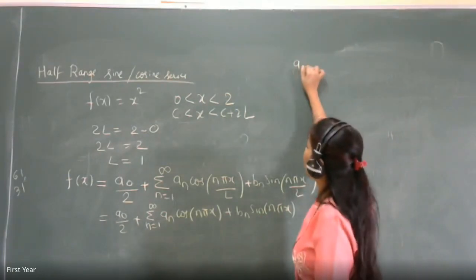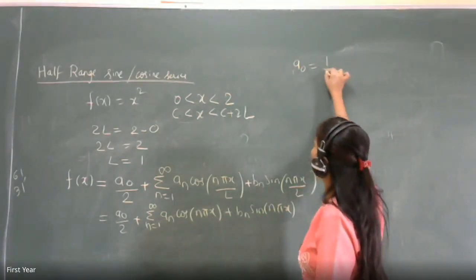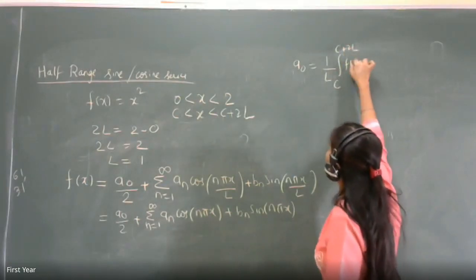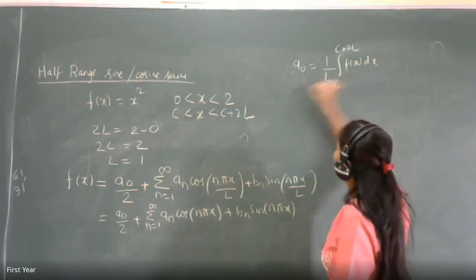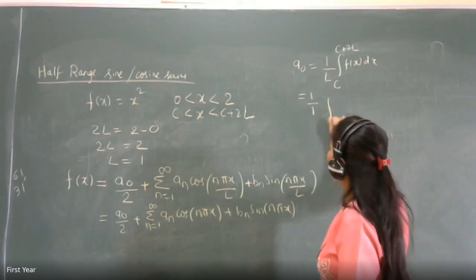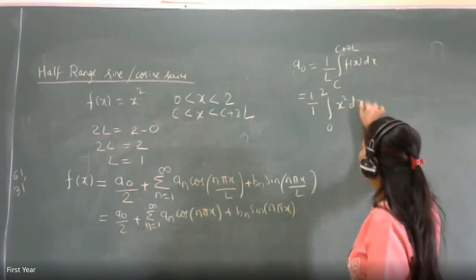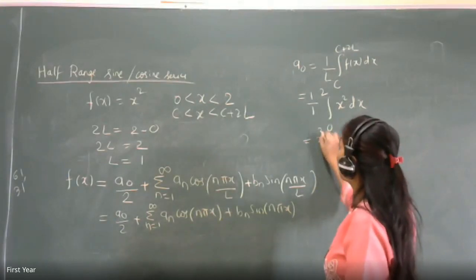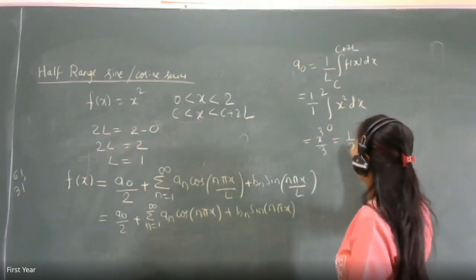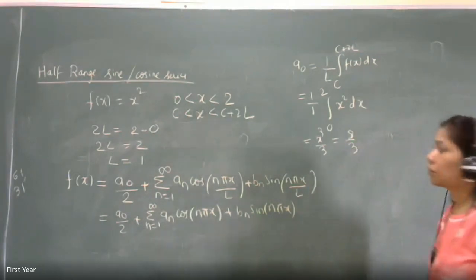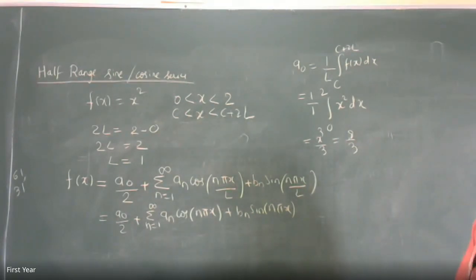So what is your a0? A0 is your normal formula, 1 upon l integration c to c plus 2l f of x dx. So what is that? L is 1. So it is 1 by 1 integration 0 to 2, f of x is x square, dx. And that's going to become x cube by 3, which is 8 by 3. A0 is turning out to be the same.